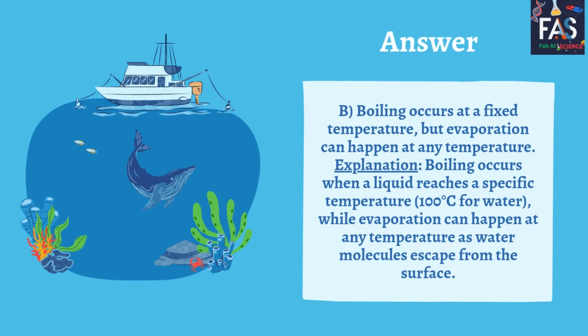Answer. B. Boiling occurs at a fixed temperature, but evaporation can happen at any temperature. Boiling occurs when a liquid reaches a specific temperature that is 100 degrees Celsius for water, while evaporation can happen at any temperature as water molecules escape from the surface.